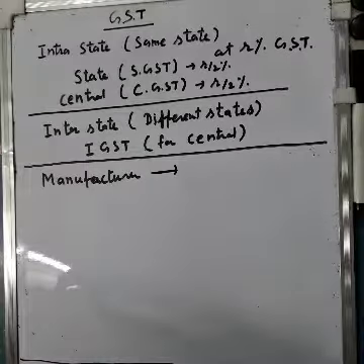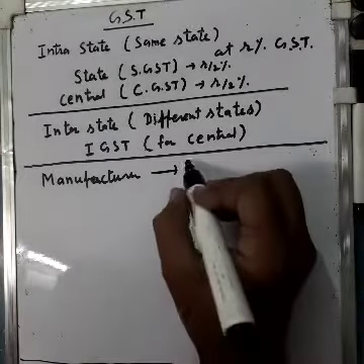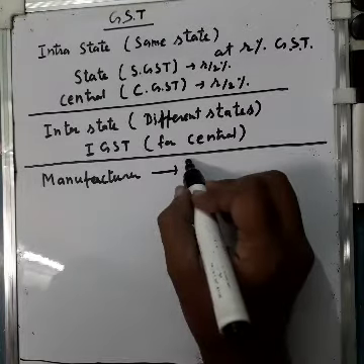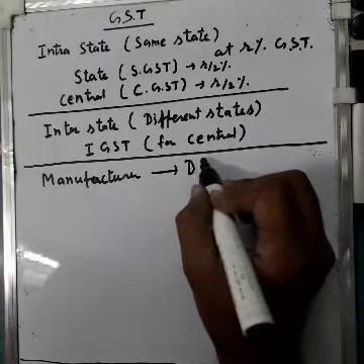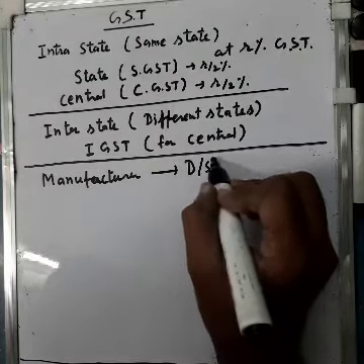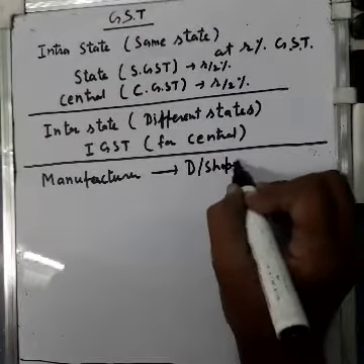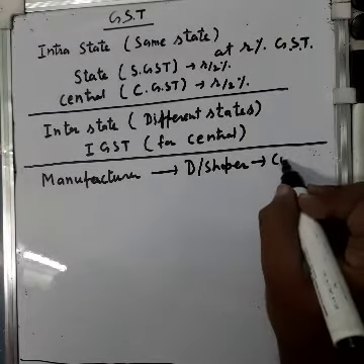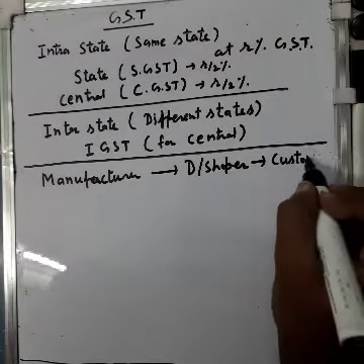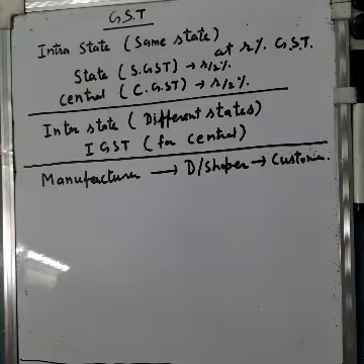Then second point, suppose a dealer or shopkeeper or retailer is there. At third point there will be a customer. Okay, there will be a customer.